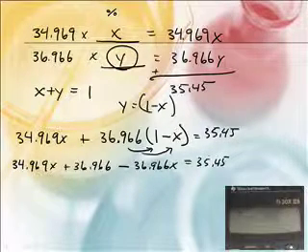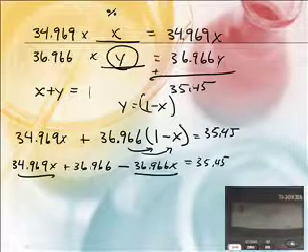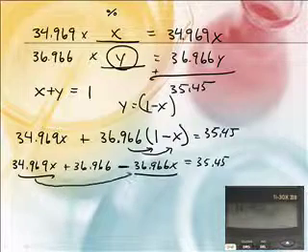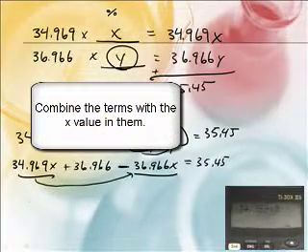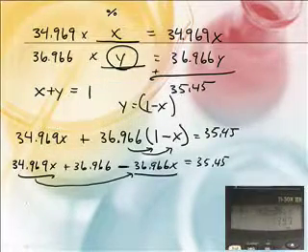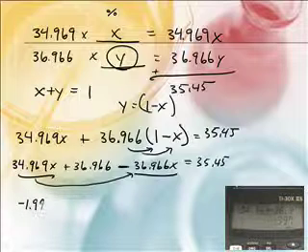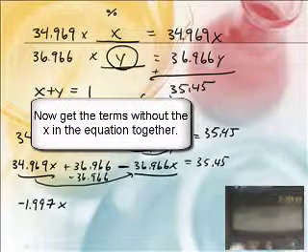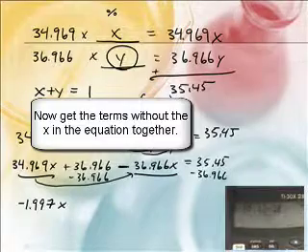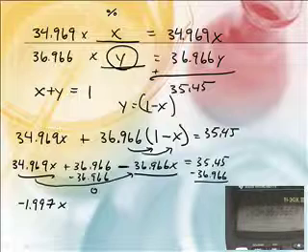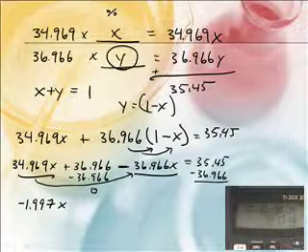Now, my math mind is going, I've got X here and I've got X here. So they need to go together. Yeah, and this is a negative, so if you subtract these two numbers, 34.969 minus 36.966, that gives us negative 1.997X. Now, if I subtract 36.966 from both sides, what do you get? This adds up to 0. This adds up to negative 1.516. So that would be equal to negative 1.516.